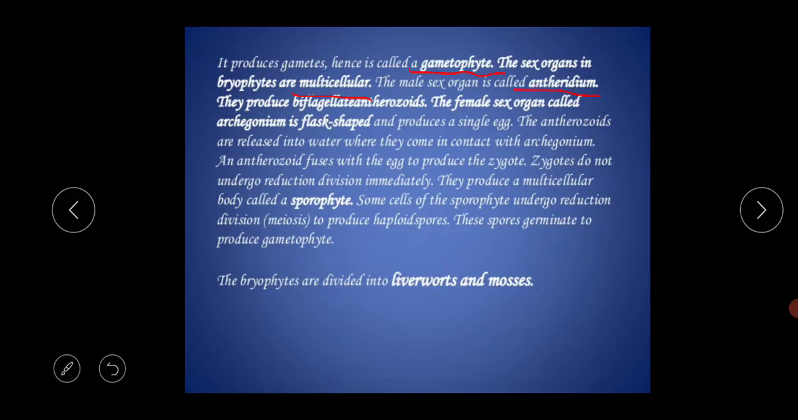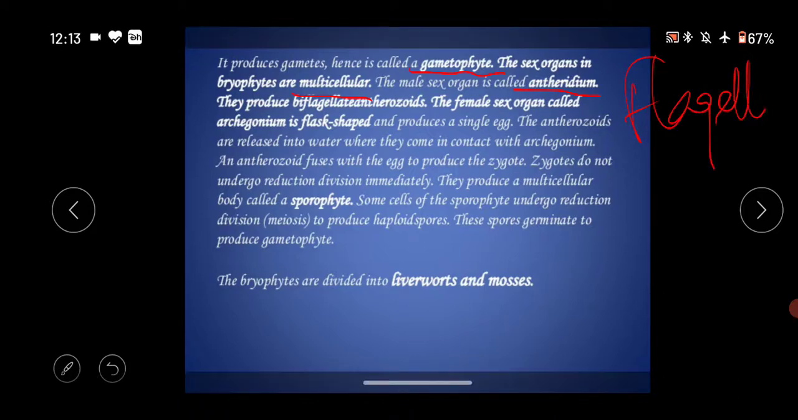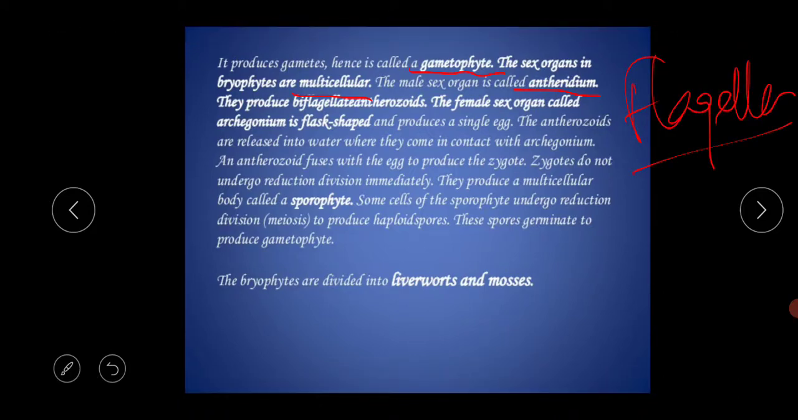They produce biflagellate antherozoids. Biflagellate means two flagella are there. Flagella is one kind of locomotory organ. The male sex organ is called the antheridium, and the female sex organ is called the archegonium.